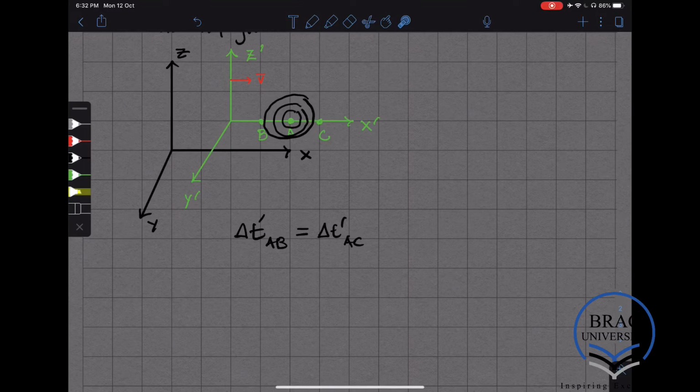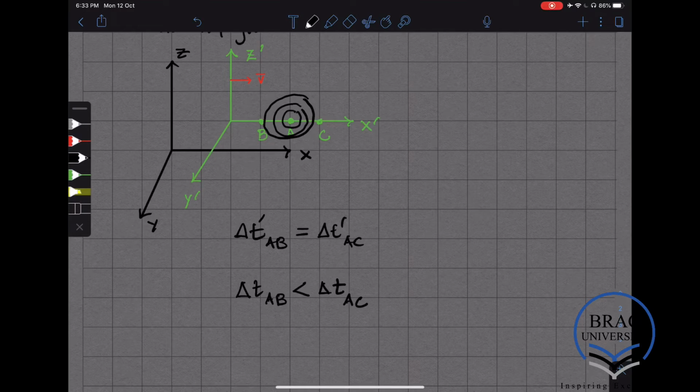But because B is moving towards A, the light has to cover less distance. And because C is moving away from A, the light has to cover a longer distance. So in the unprimed coordinate system, the time that the flash of light takes to go from A to B will be less than the time that the flash of light takes to go from A to C.